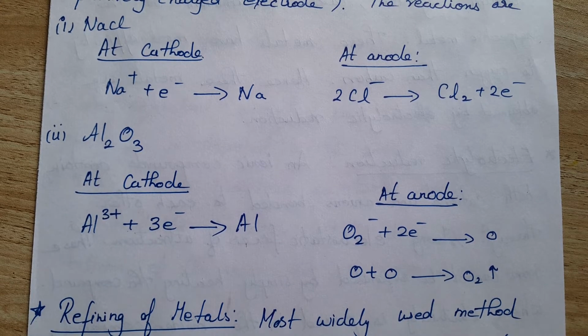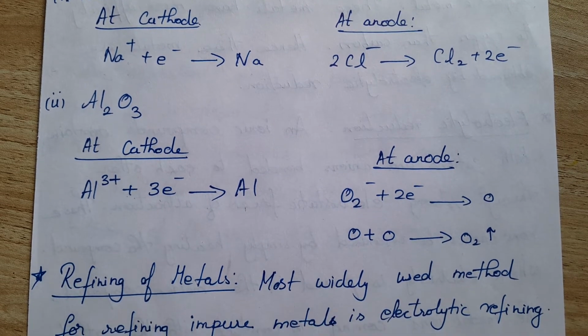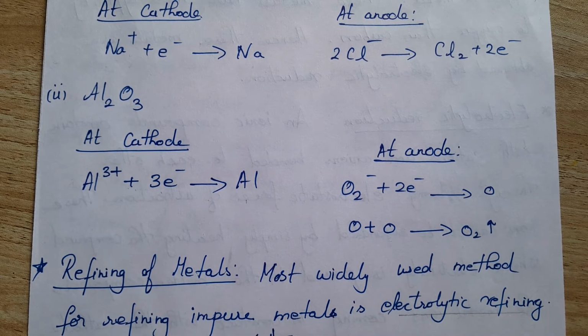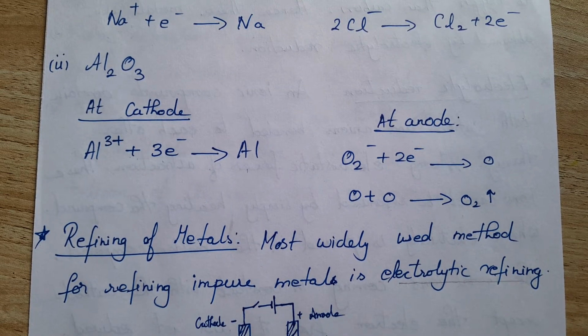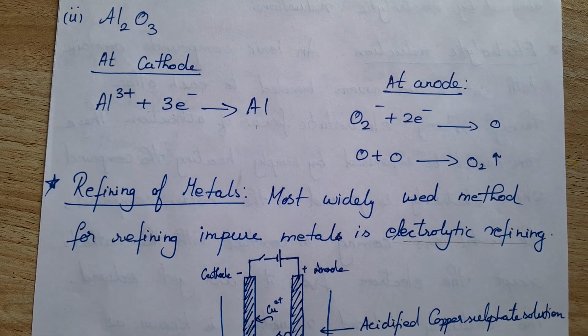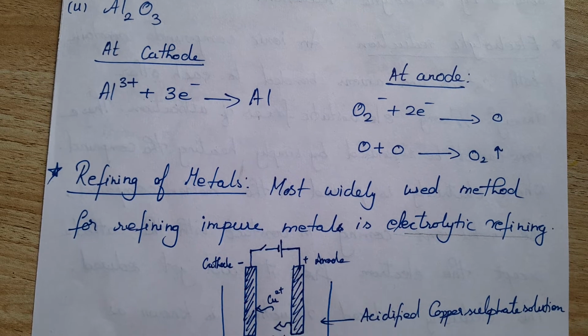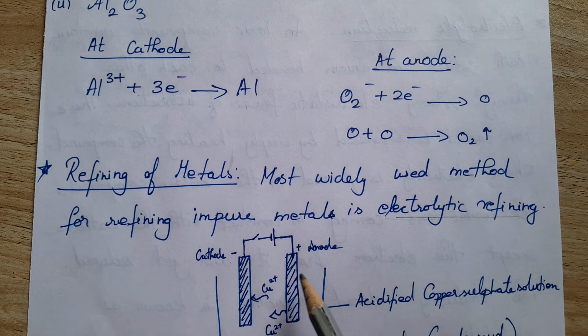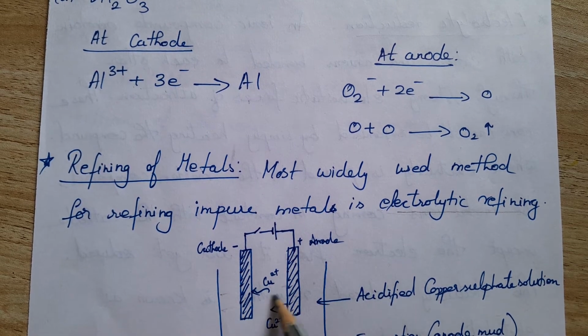The most widely used method for refining impure metals is electrolytic refining, which uses electricity. The anode is made up of the impure metal obtained from the extraction process. Some salt solution will be there for conduction.